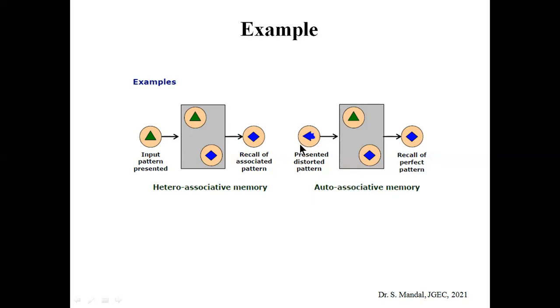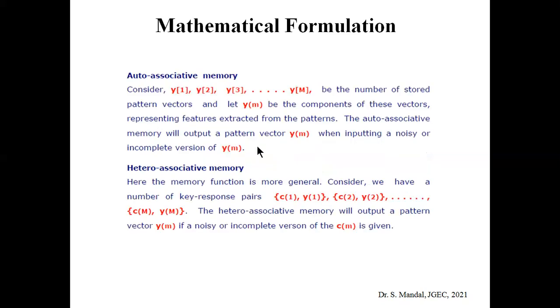So if there is noise, using the auto associative memory, we can clearly recall the perfect pattern which is the closest to the input pattern. But in case of heteroassociative memory, if we give some kind of input based on the association with the stored memory, the output will be the respective associated pattern. Okay. So these are basically the mathematical formulations by which we can explain the auto associative and hetero associative memory.